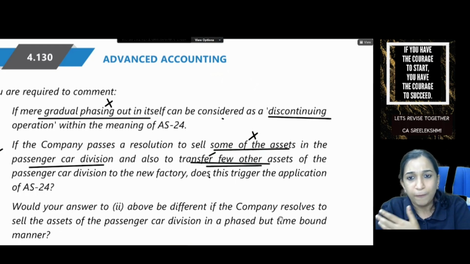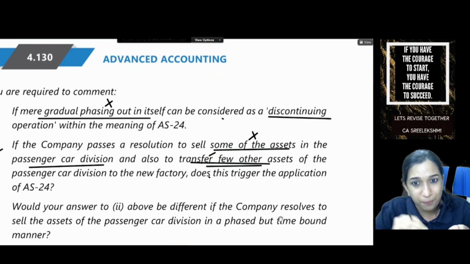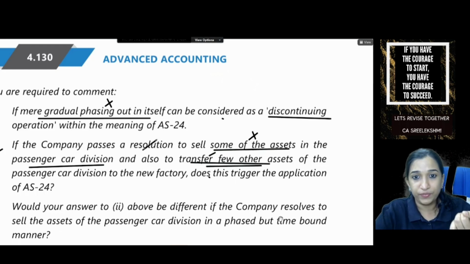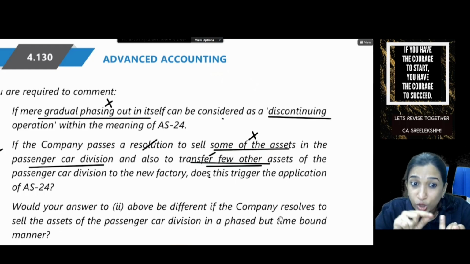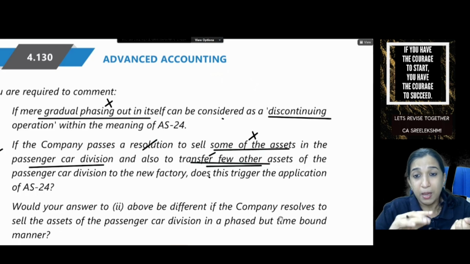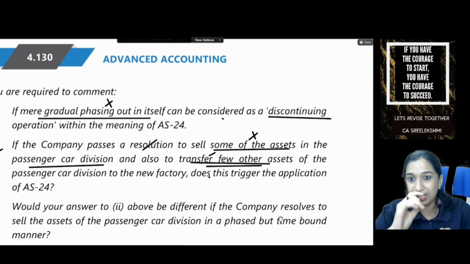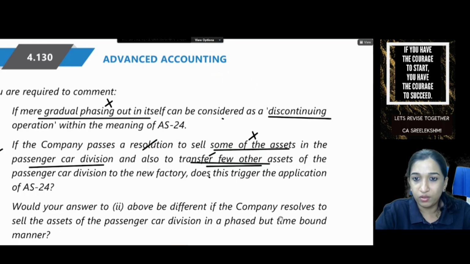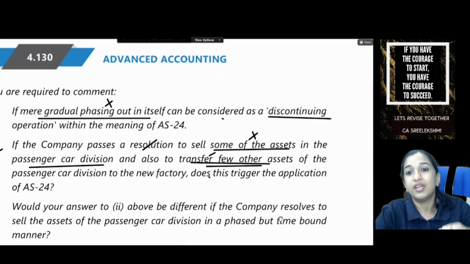They are not telling when it will be closed. Now still, is there a plan? They have a resolution. But are they talking about closing of passenger car division by selling 100% of assets in a time-bound manner? No. So some assets will be sold, some assets will be transferred. But will that constitute 100%? It's not clear. So AS24 cannot be applied.